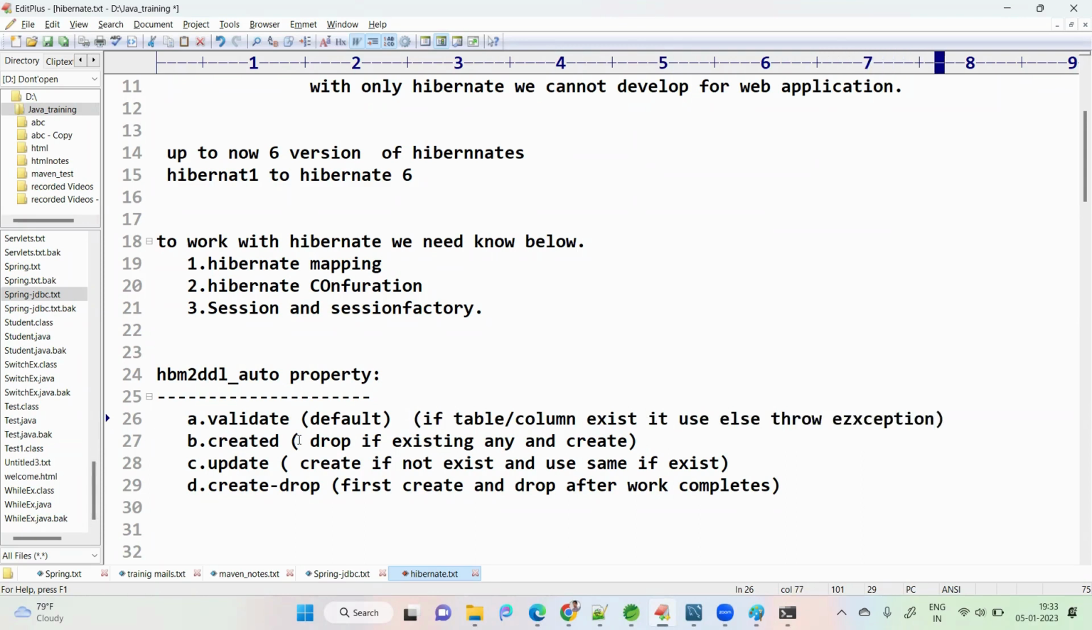Create means first drop any existing table. If a table is already present, first drop that, then create it again. That is for create. Next one is update: create if not exist. If the table does not exist, it will create a new table. If it exists, it uses the same existing table. This is the best one. What is the last one? Create-drop. That means whether it exists or not, first create the table, and drop the table again after the work is completed, after the code is executed.